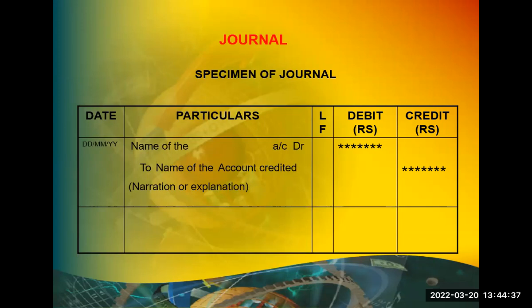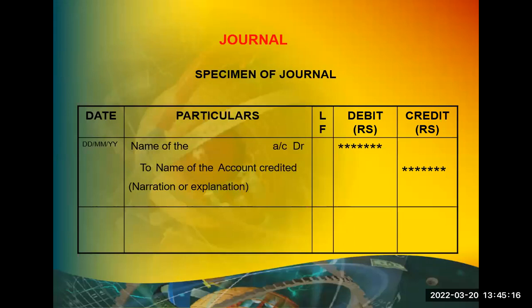Ledger folio number, you have to leave it blank academically. In real life, they will write the number. Suppose here you are writing an account name, which page of the ledger this account is going to be maintained, that page number will be recorded in the ledger folio number. Ledger folio number is nothing but the page number of the ledger of that particular account. In academics, we just leave it blank. In real life, they have a connection from the journal to the ledger, so they will be writing this number here. Then debit amount, how much you are going to debit and how much you are going to credit. In these two columns you have to write the amount.